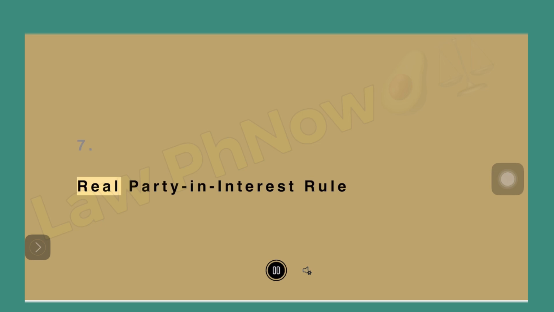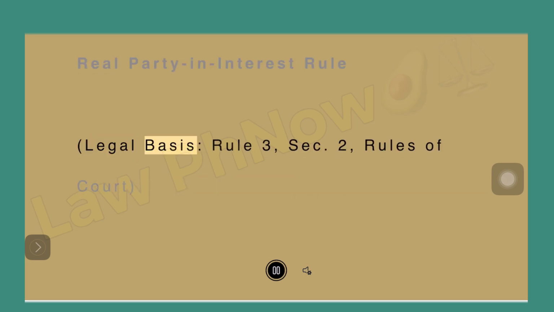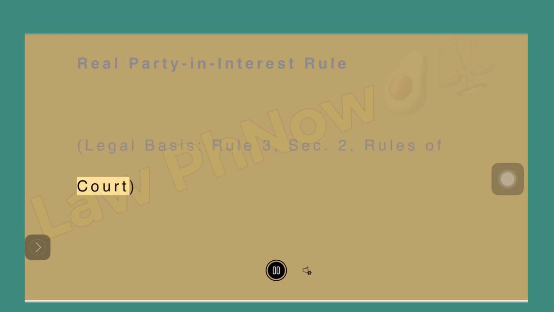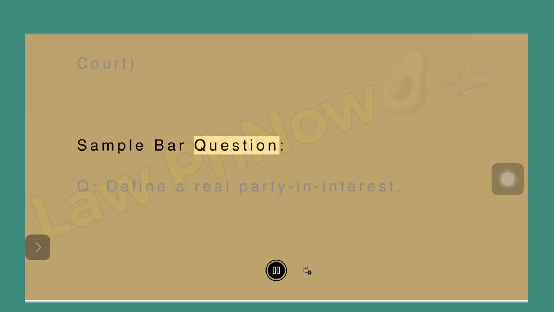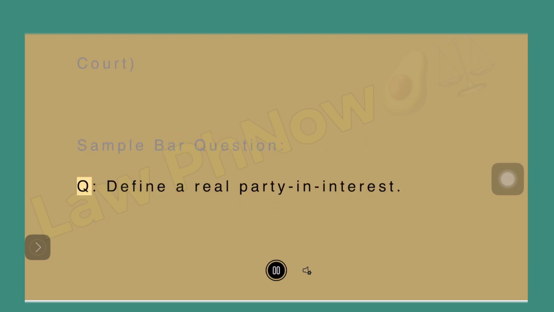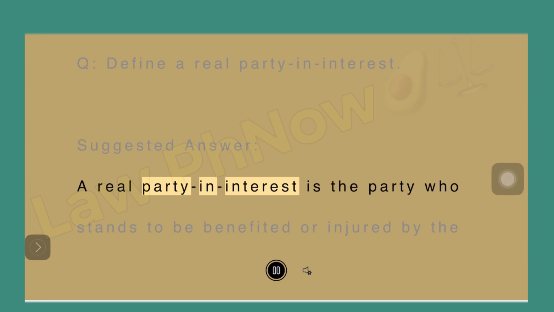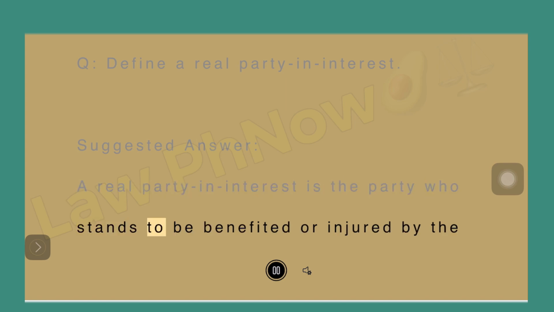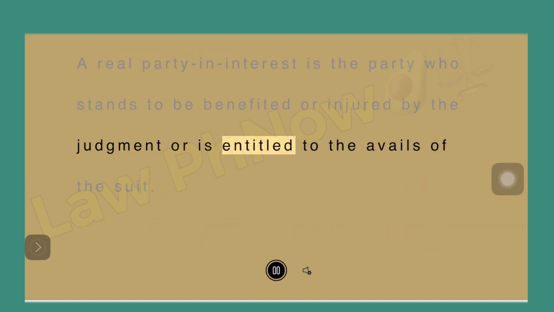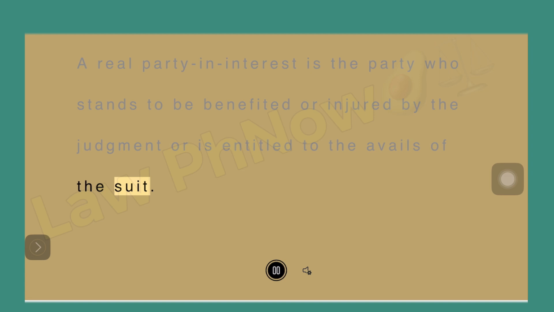7. Real party in interest rule. Legal basis, Rule 3, Sec. 2, Rules of Court. Sample bar question. Question: Define a real party in interest. Suggested answer. A real party in interest is the party who stands to be benefited or injured by the judgment or is entitled to the avails of the suit.